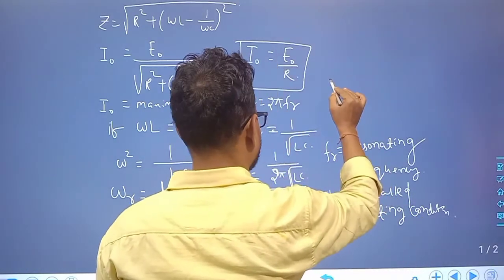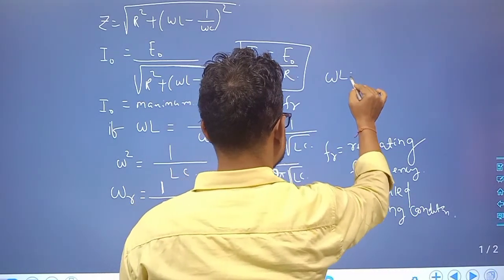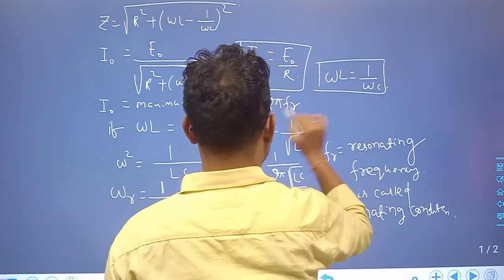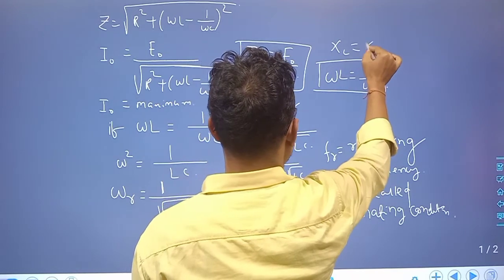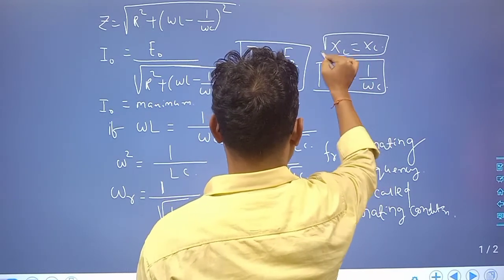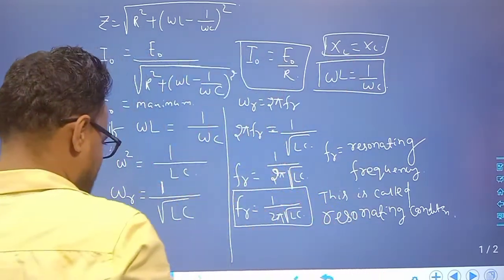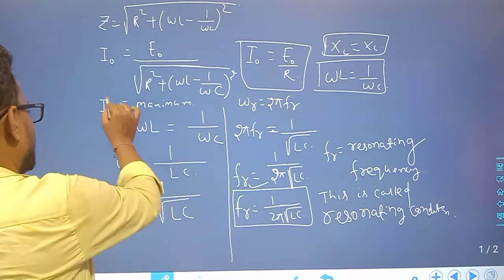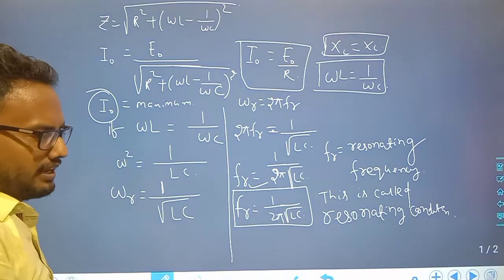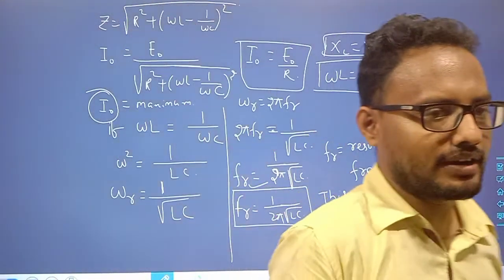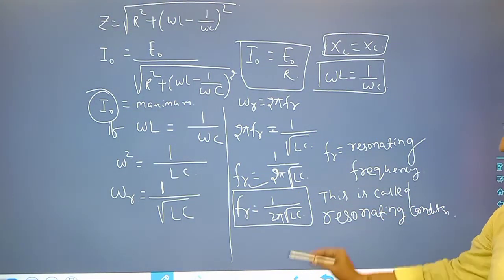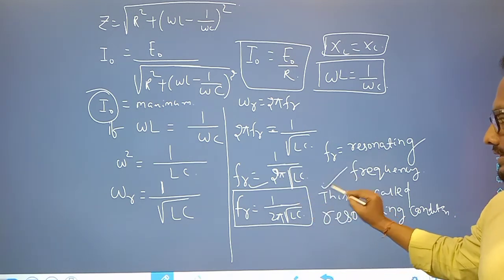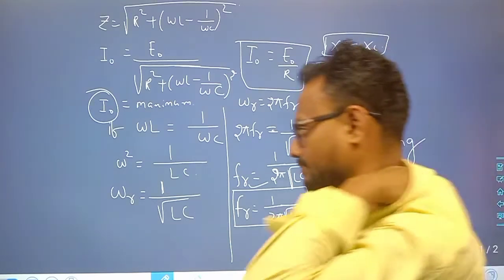Now, omega L is equal to 1 by omega C, or I can write XL is equal to XC. In this case there is a common frequency at which the current is maximum, I naught is equal to E naught by R. Understood? So that is called the resonating frequency. This is asked in exams, what is the resonating frequency. Understood?